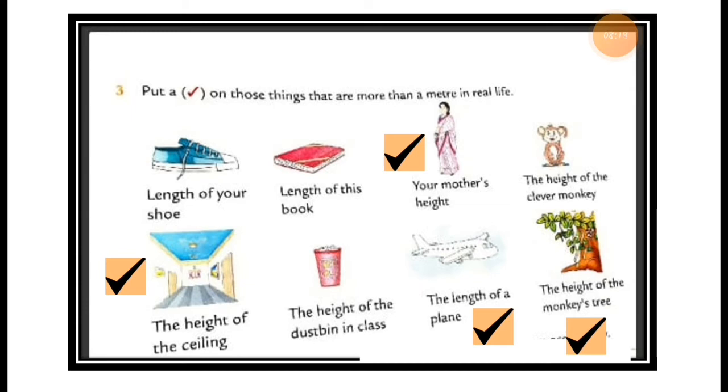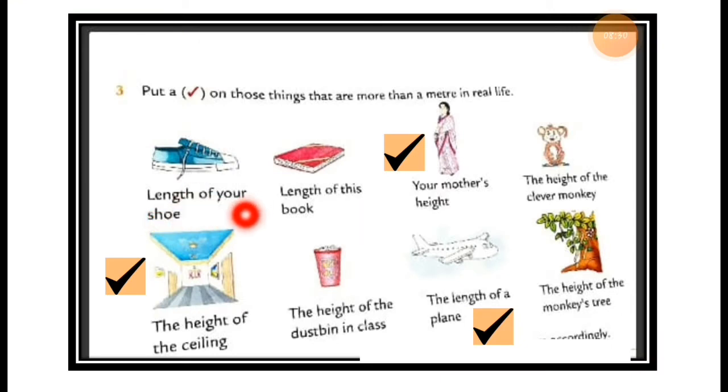So those students who have a textbook can put this sign in the textbook and write down these names only. Here you can see length of your shoes. Just write this, then put a box. Here we are not putting the right sign, so just leave it empty. Then write down length of this book, make a box and leave it empty. Then your mother's height, make a box and put a right sign. This way there is no need to draw these types of pictures. Just write down the names of the pictures.